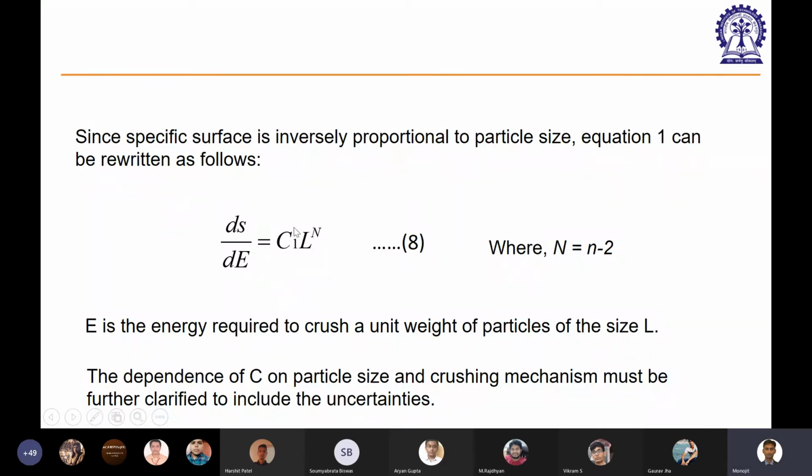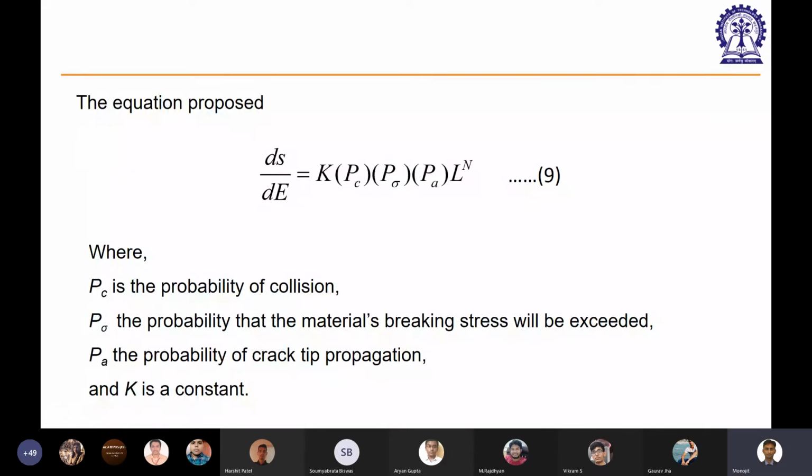Now the dependence of C on particle size and crushing mechanism must be further clarified to include the uncertainties. The uncertainties means the probabilities. So in this C we will include all the probabilities into this constant only. Then we are writing this C as a function of these three probabilities, and a new equation is proposed. Now using this equation again, you can estimate the energy required to break the particle, but including all the three probabilities which are involved in breaking the particle.